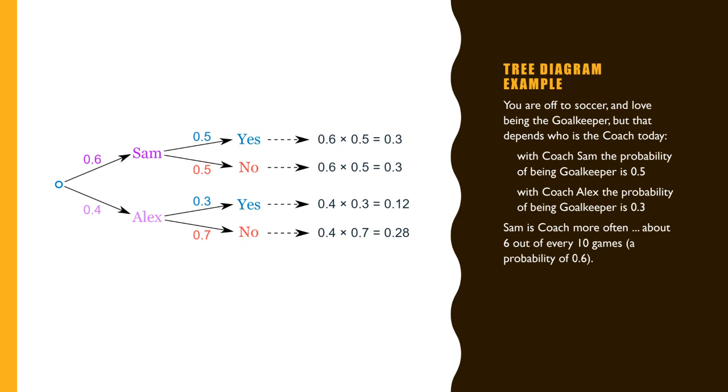So you will be the goalkeeper when it is 0.3 when it is Sam and 0.12 when it is Alex. The sum of these two is the total probability, which is 0.42. So the answer is 0.42. Right? So 0.42 shows the probability of you being the goalkeeper.